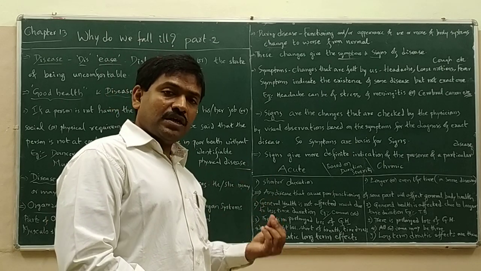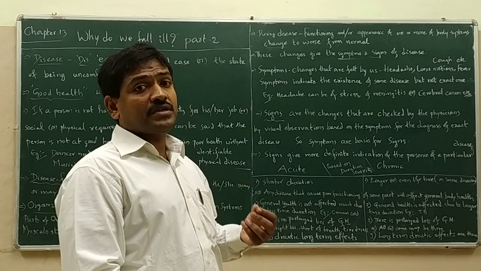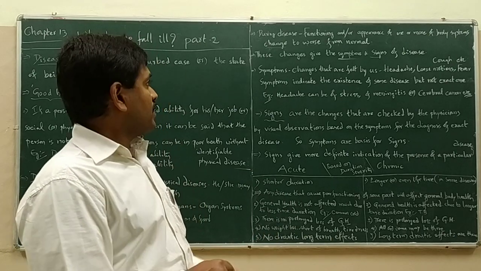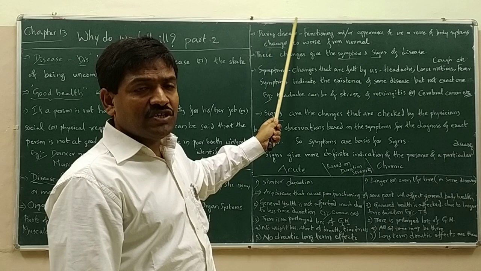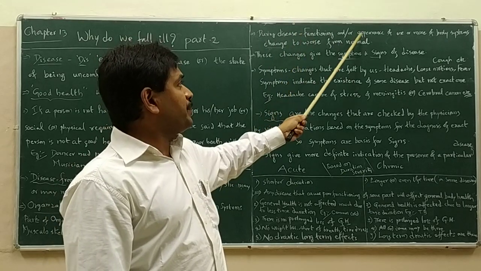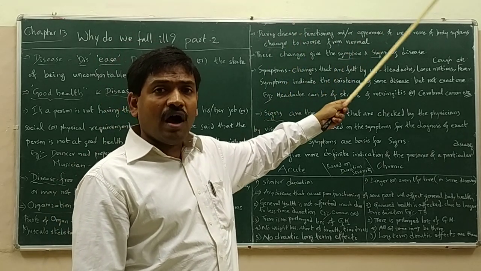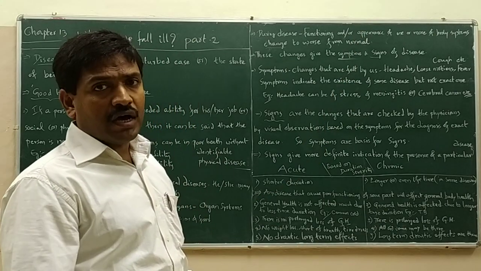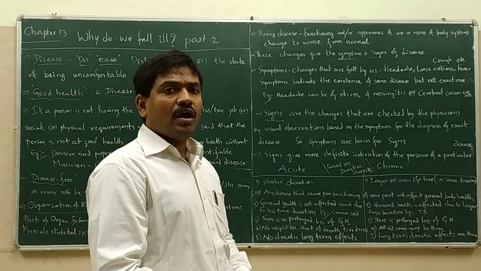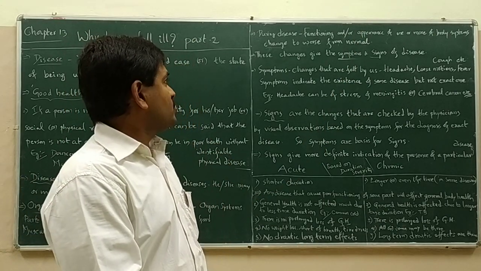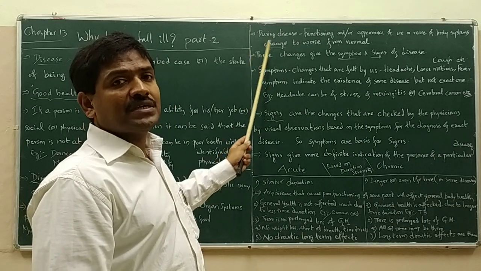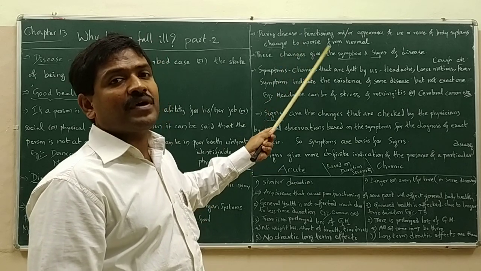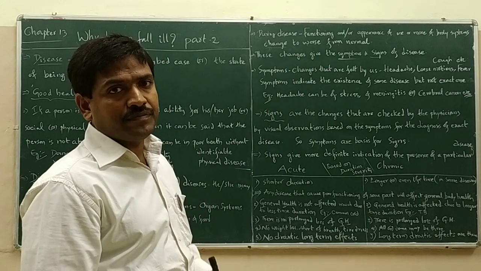Sometimes functioning may be normal but appearance may not be normal. But when a person is at diseased condition, functioning and appearance of one or more of our organ systems get changed to a worse condition than the normal condition.